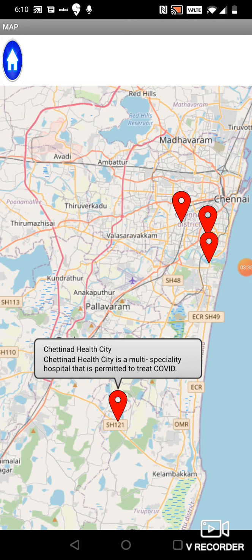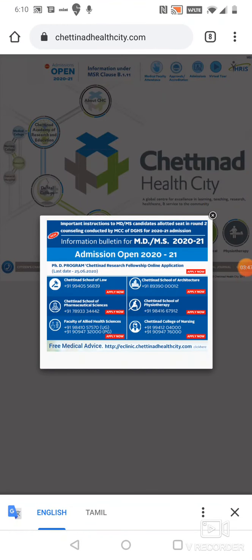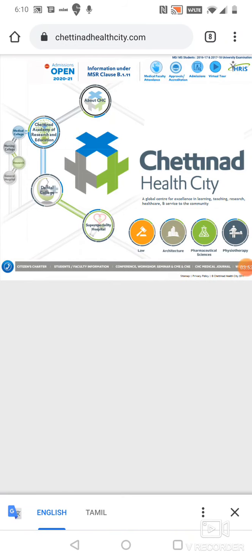Now you think that you have COVID and you really want to get admitted in the hospital, but you want to know how the hospital functions, the fees and everything else, and you don't know what it is. Don't worry, just do a long click. As you do a long click, you will be taken to the official website of the hospital, which is chettinadhealthcity.com. Now you're here in the official website, where you can get all the information.